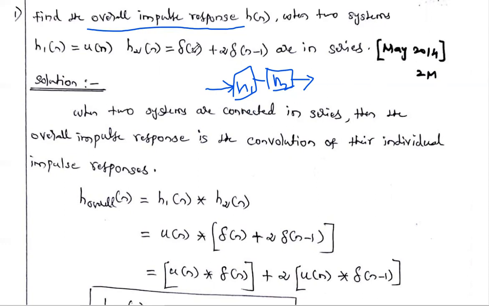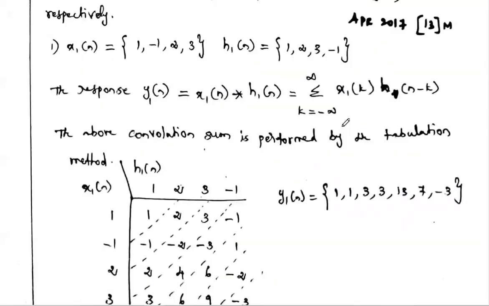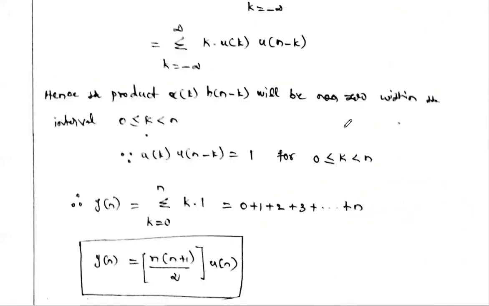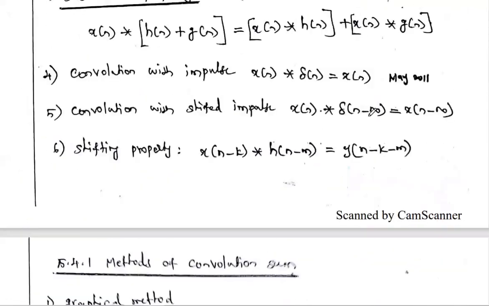What is h2 of n? Del of n plus 2 into del of n minus 1. You just write it. Then you see here u of n convolution with the addition of two signals. We already studied the associative and distributive properties of the convolution sum. The convolution sum obeys the commutative property, distributive property and associative property.